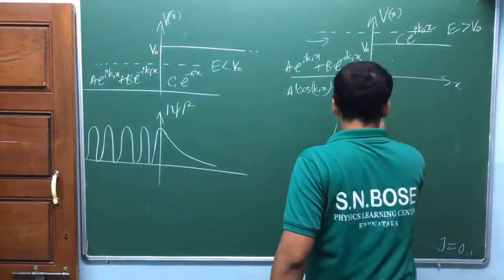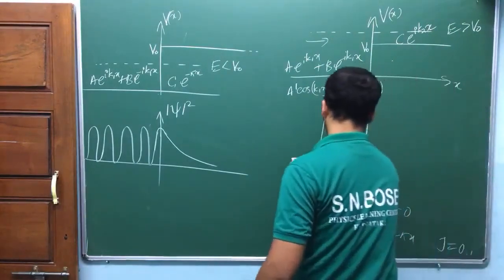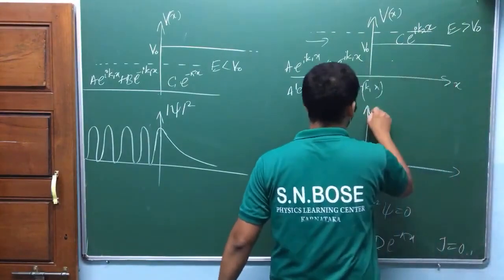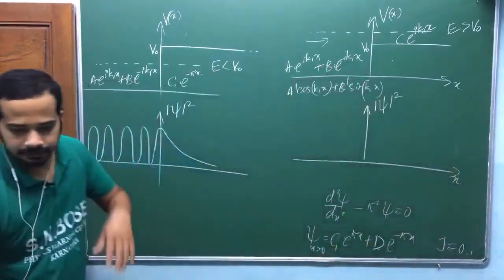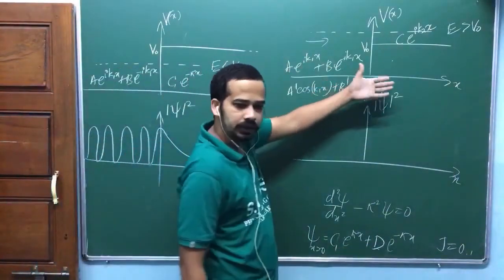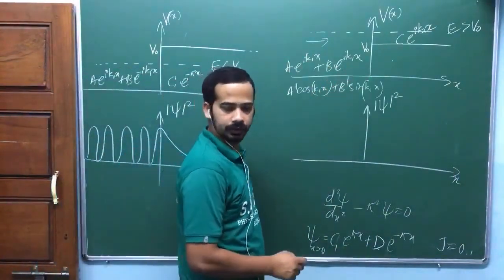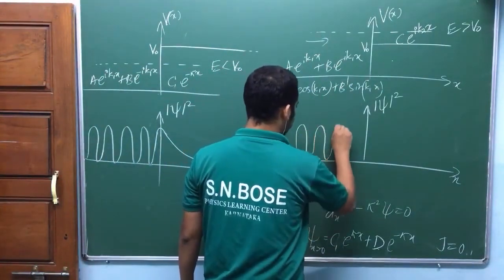That's why be careful while writing the mod psi square here. We don't write psi here. We usually go for mod psi square, okay? As a function of x. Here it is sinusoidal. If you take mod square also, it is a sine square or cos square, isn't it? That's why your solution will be like this. Okay?